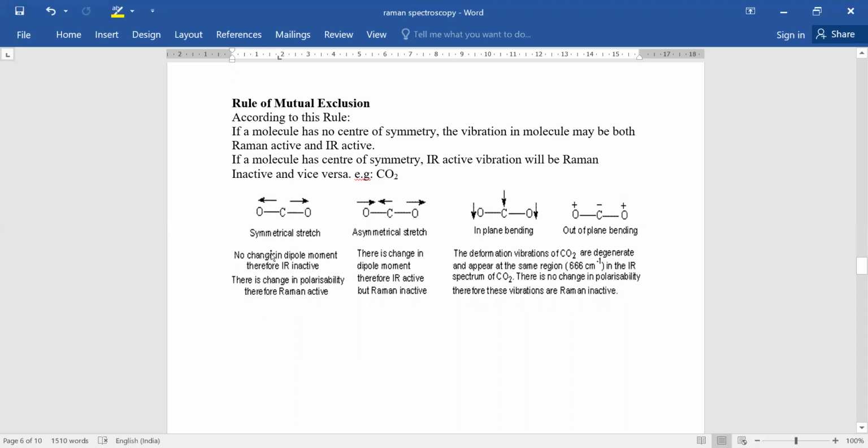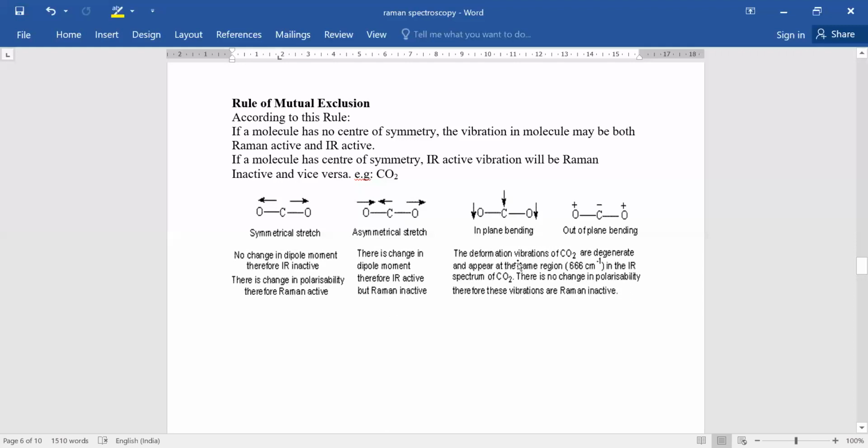But in this particular case, when it vibrates, the change in polarizability occurs. Because of the change in polarizability, this is Raman active. While in asymmetrical stretching, there is a change in the dipole moment. That's why this is IR active, and because of the rule of mutual exclusion, this is Raman inactive.